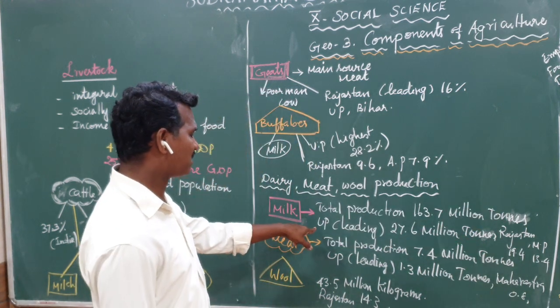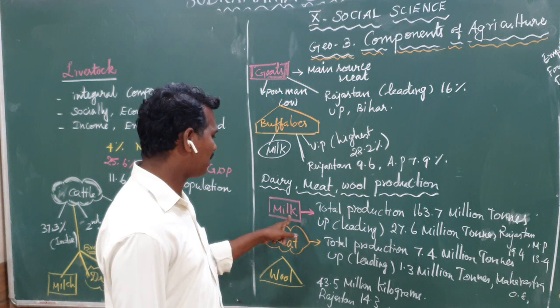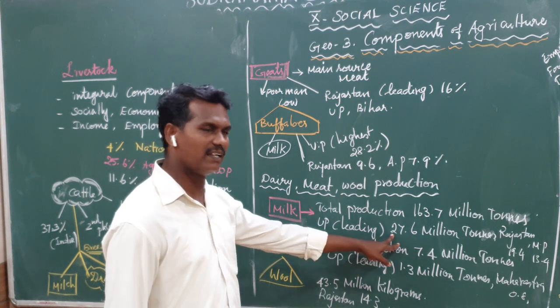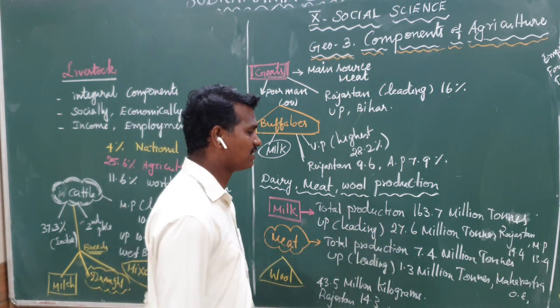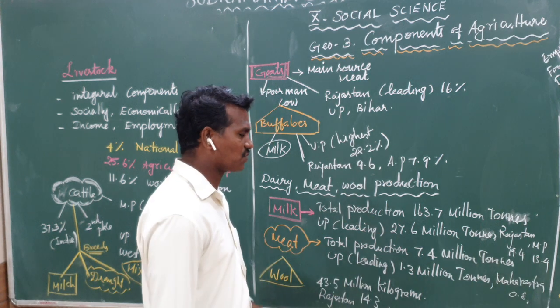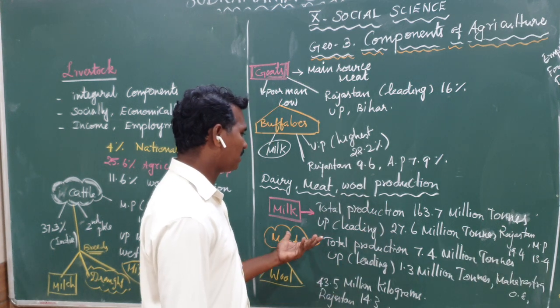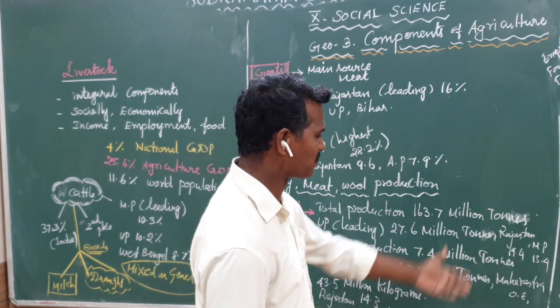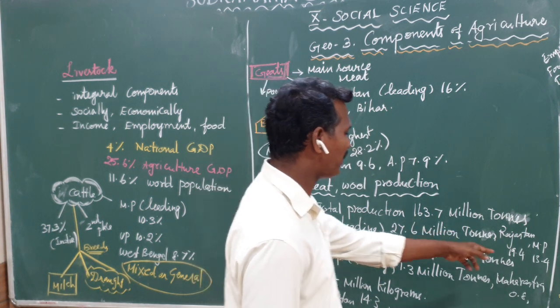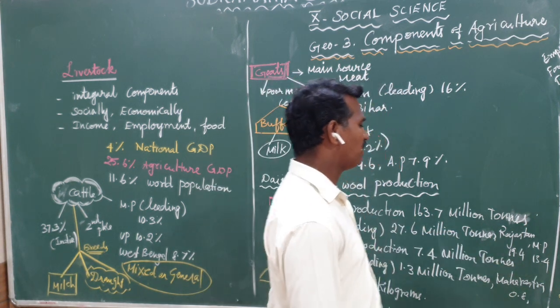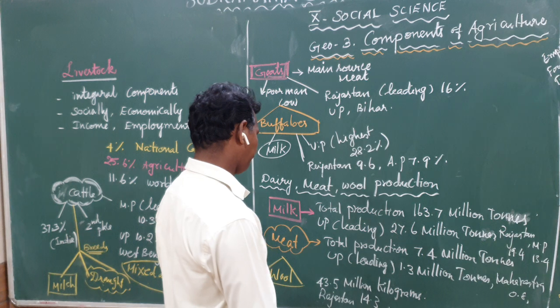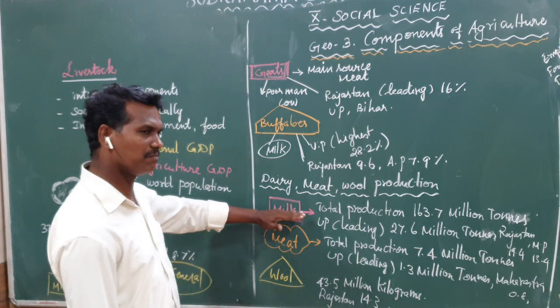The leading producer state of milk is Uttar Pradesh, nearly 27.6 million tons. Other states also produce milk, like Rajasthan at 19.4 percent, and Madhya Pradesh at 13.4 percent. This is the detail about milk.